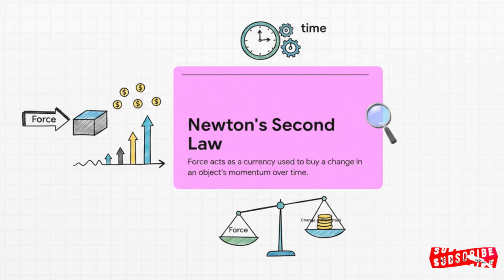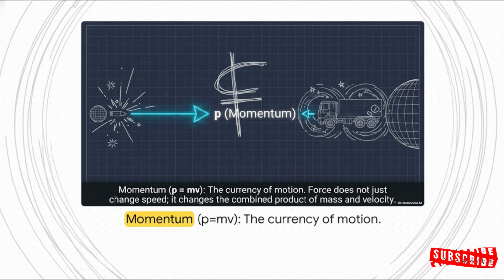A great way to visualize this is to think of force as an invisible push or pull that acts exactly like a currency. It is the literal money you have to spend to buy a change in an object's momentum. No money, no change. But to really grasp this currency, we need to understand momentum first, which is just mass combined with velocity. Picture a tiny, incredibly fast bullet and compare it to a massive, crawling delivery truck. Because of the math, they can actually possess the exact same amount of momentum.